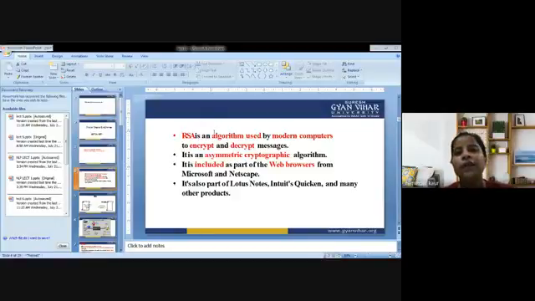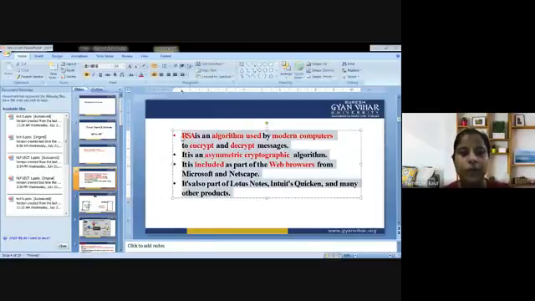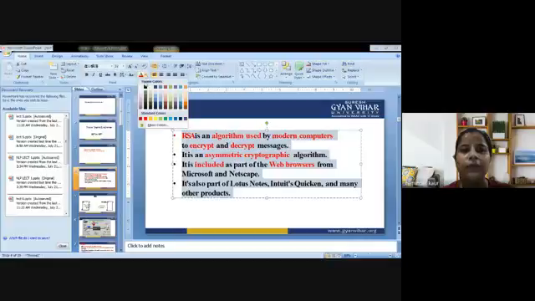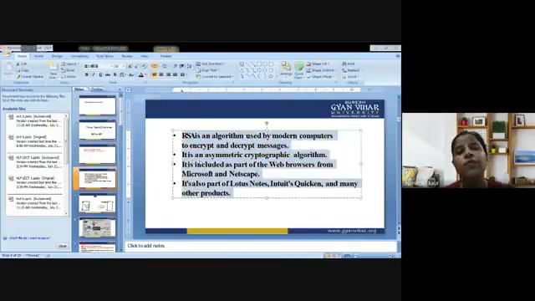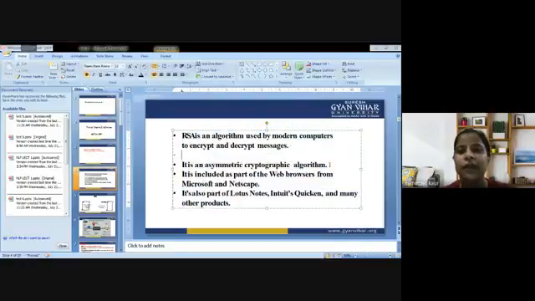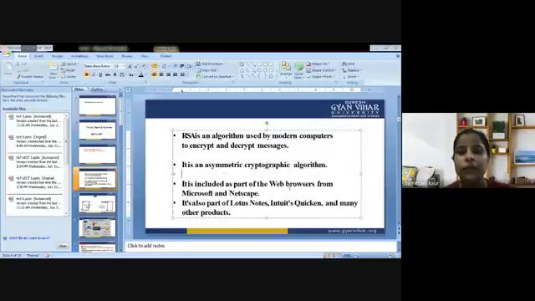Now, what is basically RSA? It is an algorithm that could be used by modern computers. It is used to encrypt and decrypt messages, as I told you. It is an asymmetric cryptographic algorithm. We are supposed to use two keys here. That is why it is an asymmetric algorithm that we are going to use.